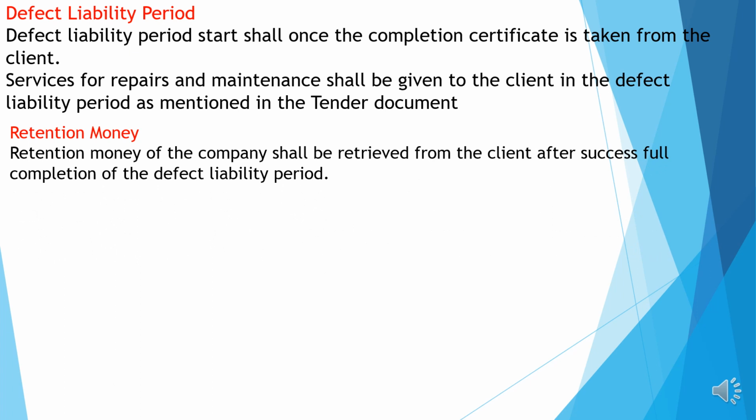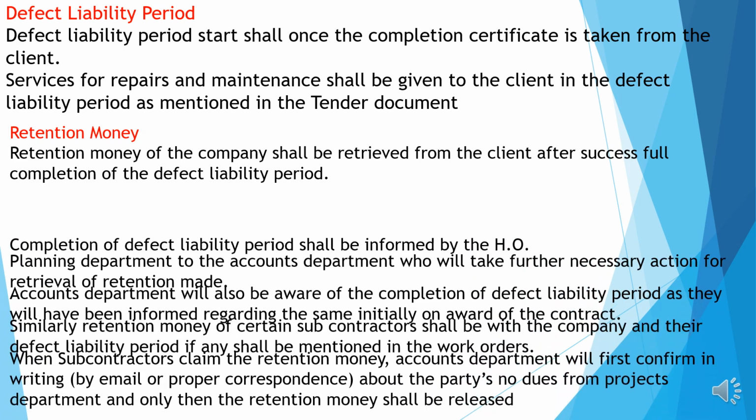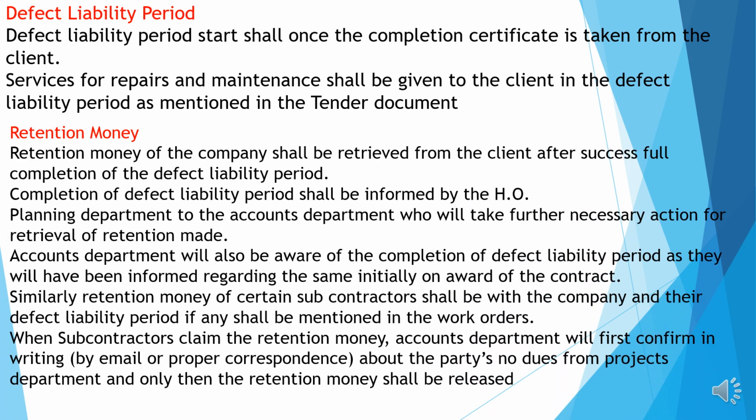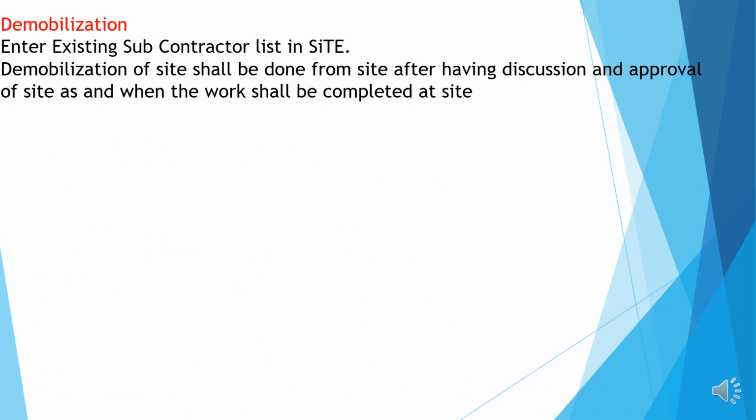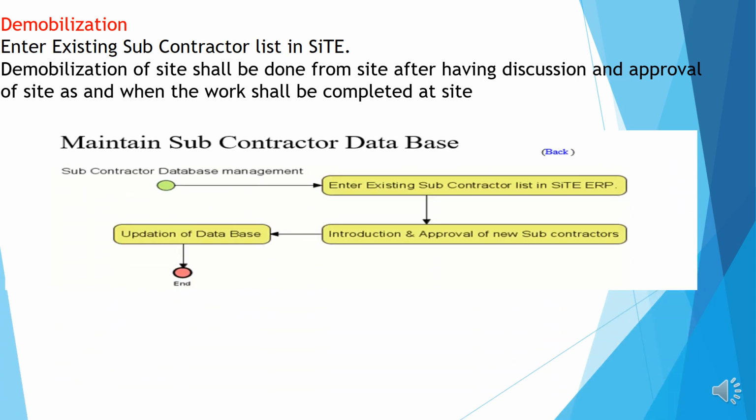Retention money. Retention money of the company shall be retrieved from the client after successful completion of the defect liability period. In the same way, if there is a contractor's retention money, it has to be checked for the quality and everything. Then the retention money can be released. Demobilization. Demobilization of the site to be done after having discussion and approval of the site as and when the work is completed. Maintain a subcontractor database.